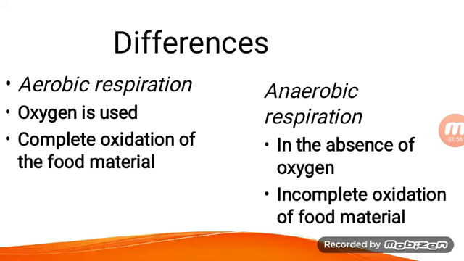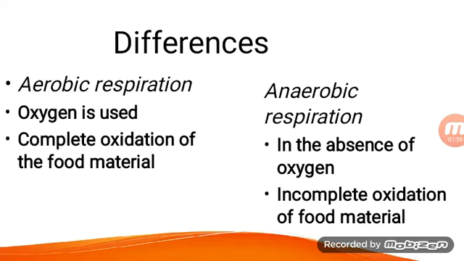Now, how does gases exchange take place in plants? Plants do not have any specific organs for gases exchange. Plant cells exchange gases with their environment on their own. There are three major types of gases exchange in plants: through stomata, through lenticels, and through cuticle. We will discuss all these three processes step by step.